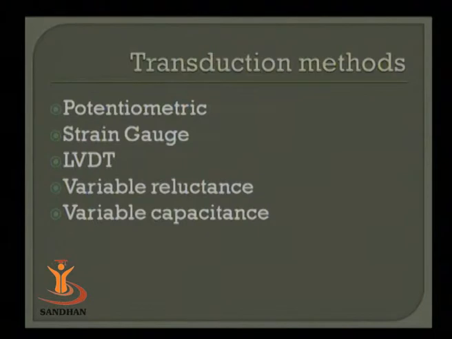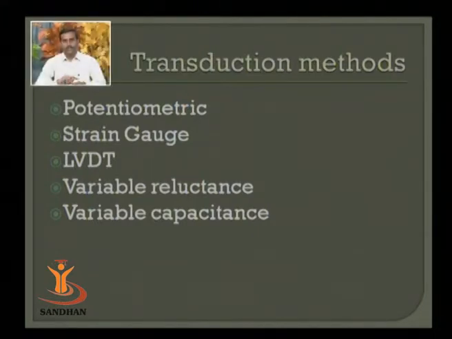Another thing is rack and pinion arrangement. Whatever is the linear displacement can be converted to angular displacement, and that angular displacement can be marked on a semicircular kind of scale. Here is transduction from displacement to electrical quantity.